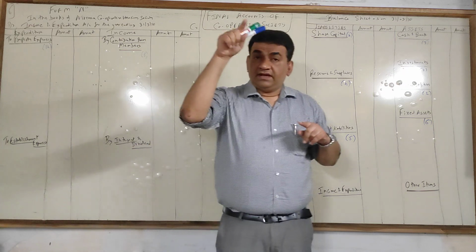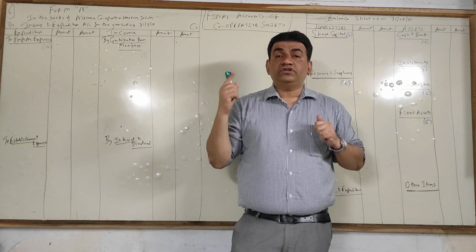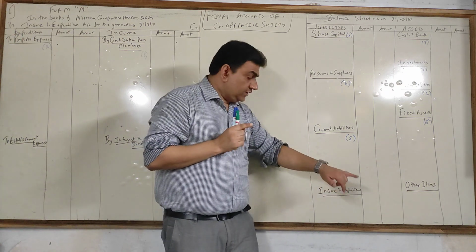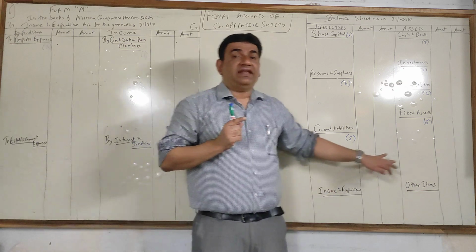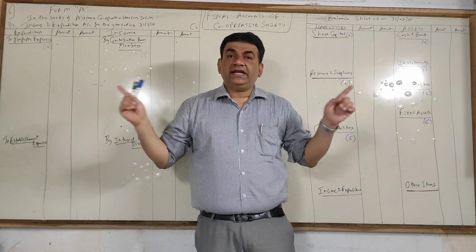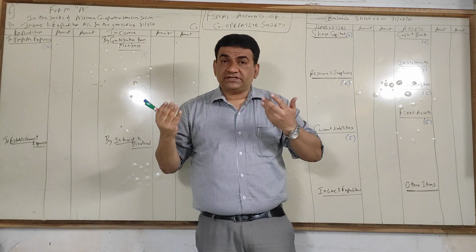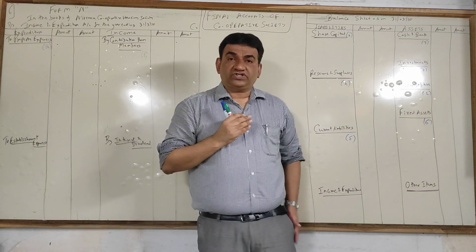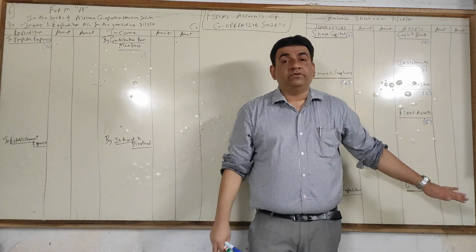Now listen, in other entities, banking, insurance, if they made profit, we used to transfer the profit to reserve and surpluses. Here the profit will go separately to income and expenditure account. There will be an income and expenditure account on liability as well as asset, but that is at either one place. No society can have a balance at both the places. So if the society is having surpluses, they are making profits, it will appear on the liability side, and in case the society is going into losses, then the same head income and expenditure will appear on the asset side. You can see the format, the last item at both the places.